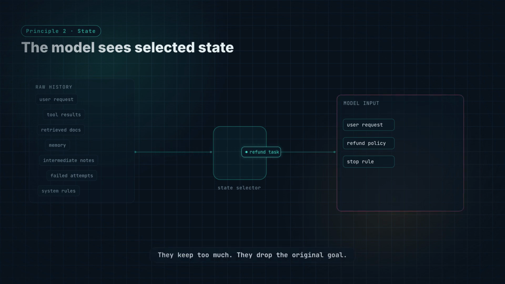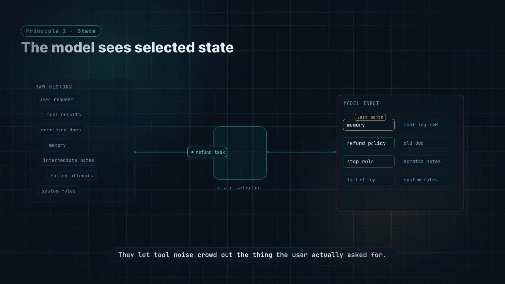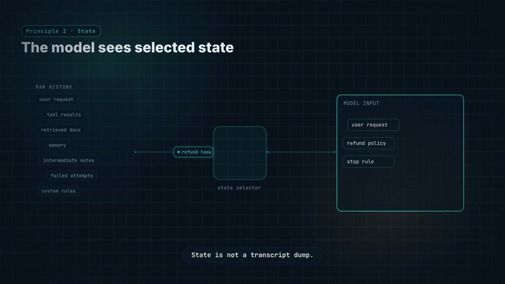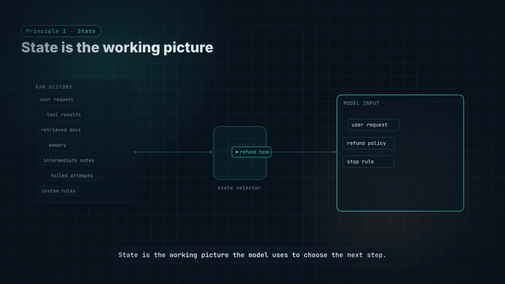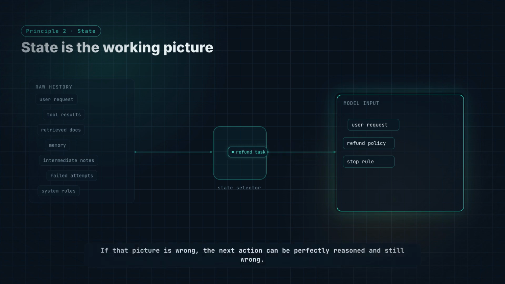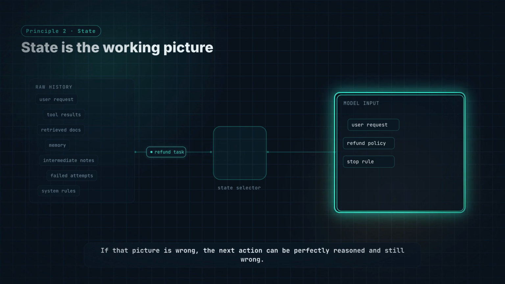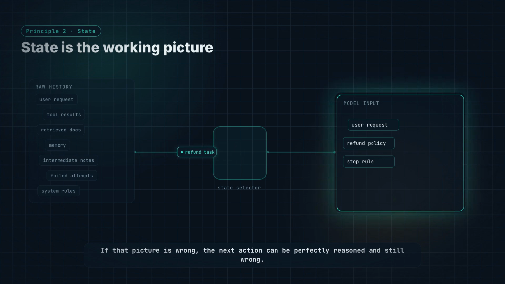This is where many agents quietly break. They keep too much. They drop the original goal. They mix stale memory with fresh evidence. They let tool noise crowd out the thing the user actually asked for. State is not a transcript dump. State is the working picture the model uses to choose the next step. If that picture is wrong, the next action can be perfectly reasoned and still wrong.